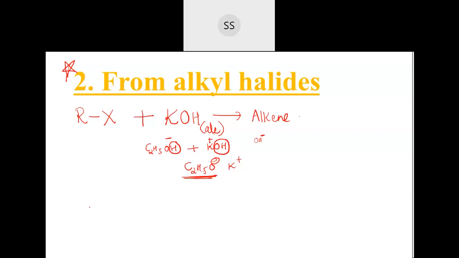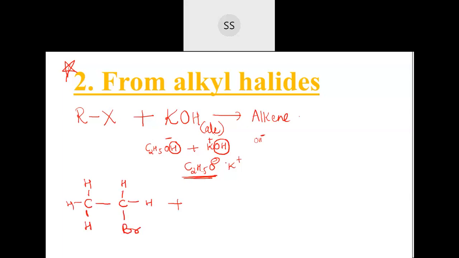Now I will take, minimum again, 2 carbons are required. If you want to prepare an alkene, you can't take 1 carbon, because you don't have a 1-carbon alkene. So I am taking an alkyl halide with a minimum of 2 carbons, and then 1 halogen attached to it. I will take bromine here, and then hydrogen attached. This side also I am taking hydrogen attached. Now during the reaction, when you take alcoholic potassium hydroxide, this compound will come.